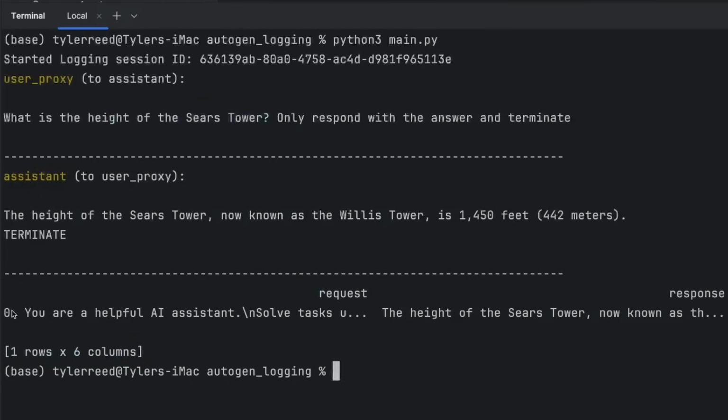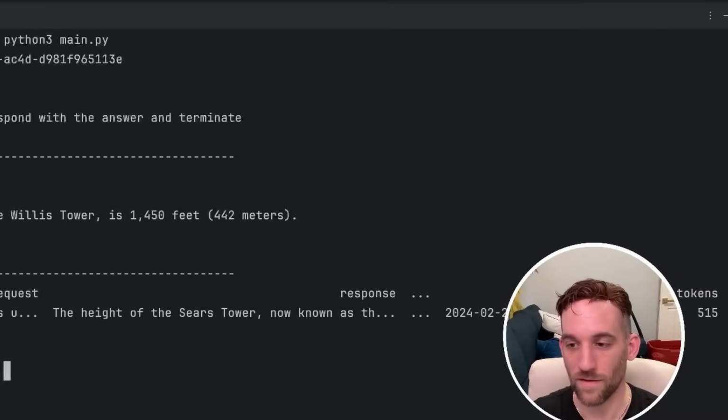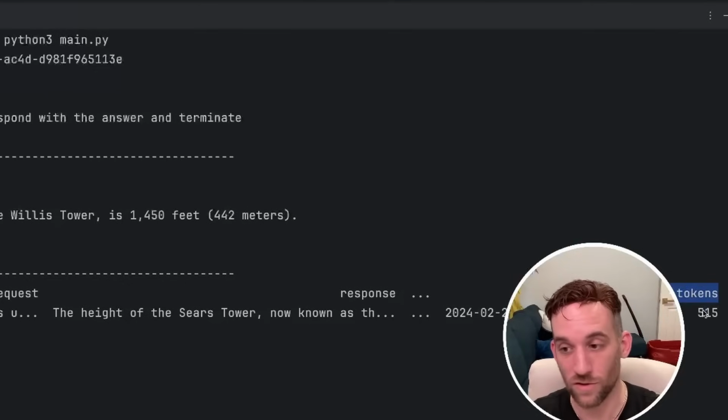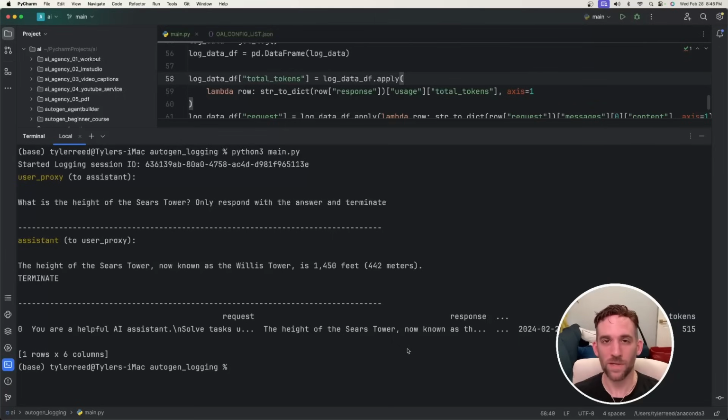We have an ID you can't see here, that's what this 0 is. The requests and the responses are pretty long, so we're not seeing everything in the terminal. But at the end, we have the end time and then the total tokens. This is the total tokens, the round trip that it costs for the LLM call. And that's pretty cool. But now let's look at the actual tables with SQLite Browser.